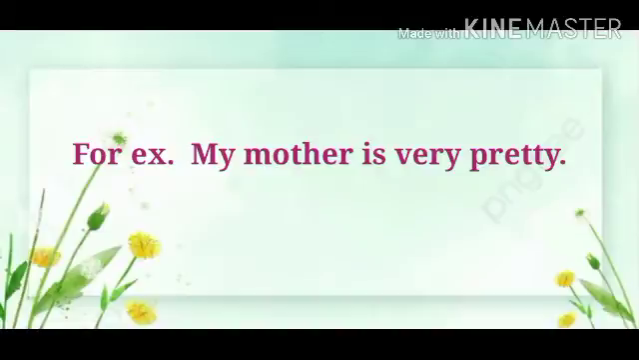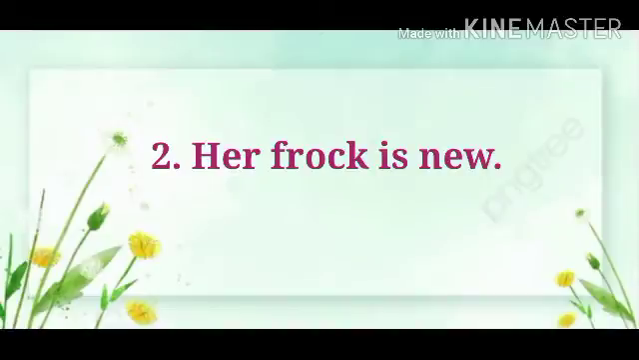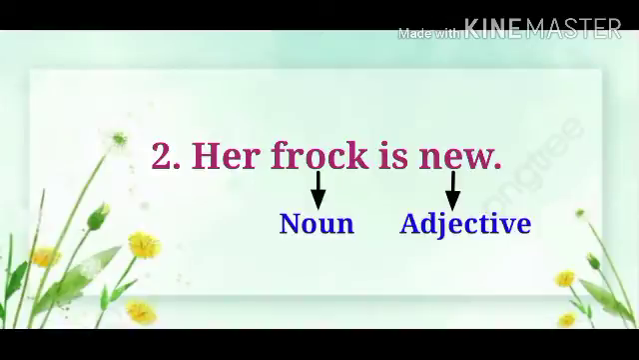Now look at this example. My mother is very pretty. In this sentence, mother is a noun because she is a person, and pretty is an adjective because pretty is a quality of mother. My mother is very pretty. Look at another example. Her frock is new. In this sentence, frock is a noun and new is an adjective. The adjective new is describing the frock. Frock is a noun because frock is a thing. So the adjective new is describing the noun frock.